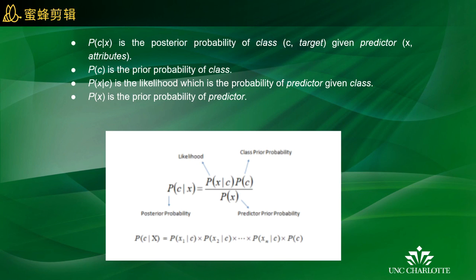This is the formula of the Naive-Bayes classifier. P of C given X is the posterior probability of a class C given predictor X. P of C is the prior probability of the class. P of X given C is the likelihood, which is the probability of the predictor given the class. P of X is the prior probability of the predictor.